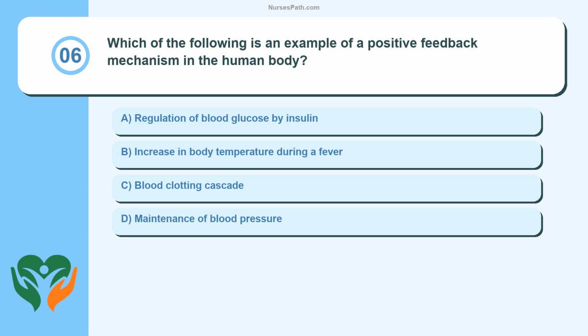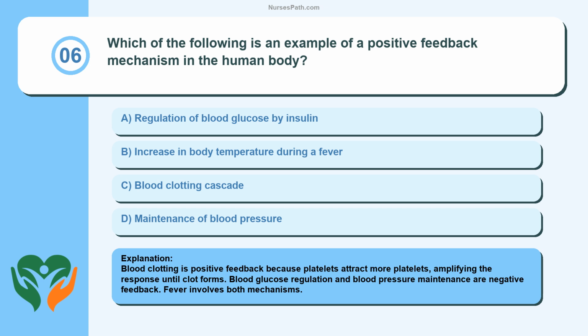Question 6. Which of the following is an example of a positive feedback mechanism in the human body? Regulation of blood glucose by insulin. Increase in body temperature during a fever. Blood clotting cascade. Maintenance of blood pressure. Blood clotting is positive feedback because platelets attract more platelets, amplifying the response until the clot forms. Blood glucose regulation and blood pressure maintenance are negative feedback. Fever involves both mechanisms.